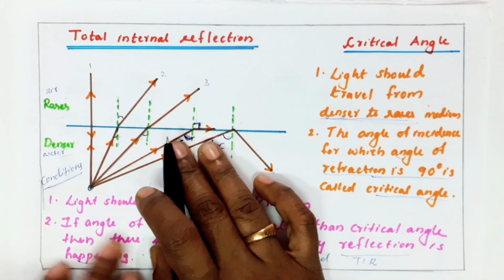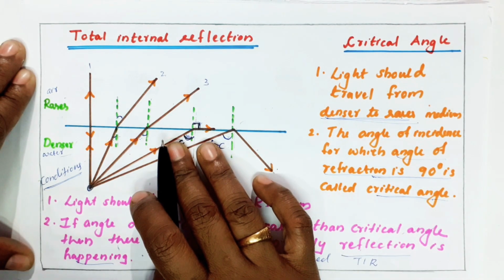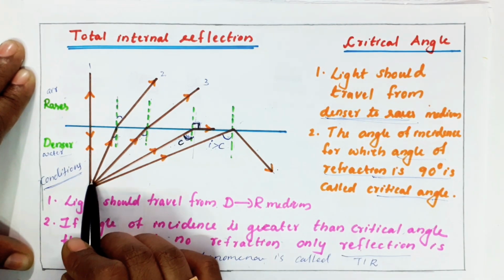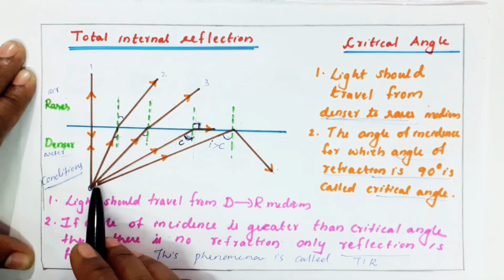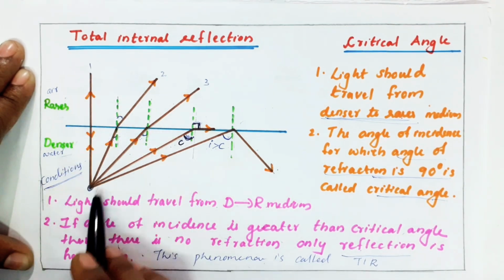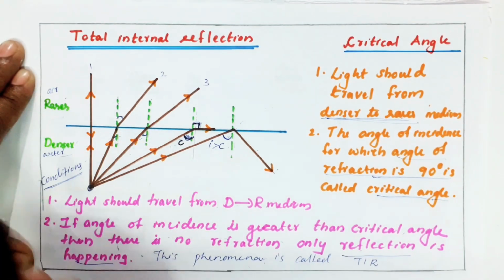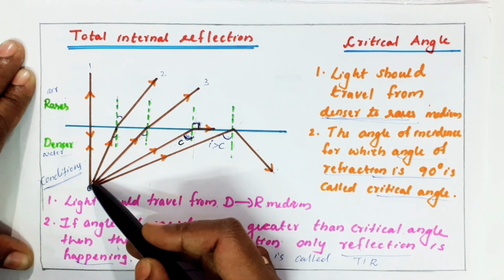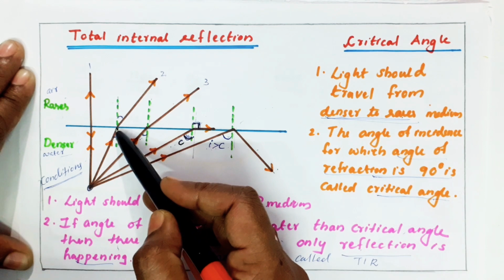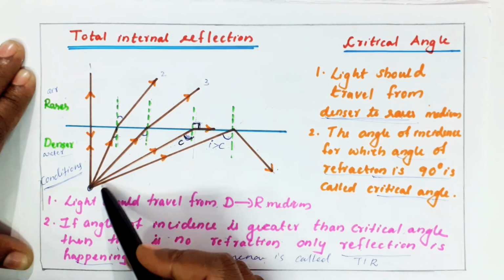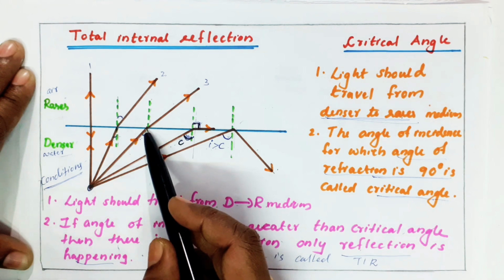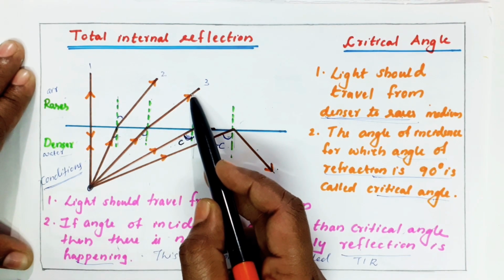So I am going to show that with this diagram. See here, I mark 5 rays. First ray is a normal ray. The light ray which is passing normal to the interface, after refraction also goes normal. Second case, the light ray which is incident at an angle gets refracted. In the third case I made a little more angle of incidence, and that time also it gets refracted.